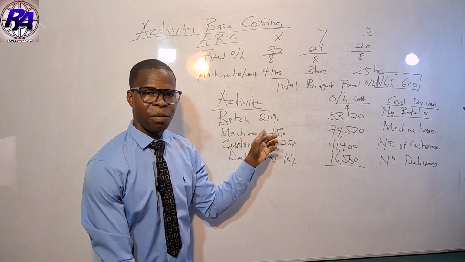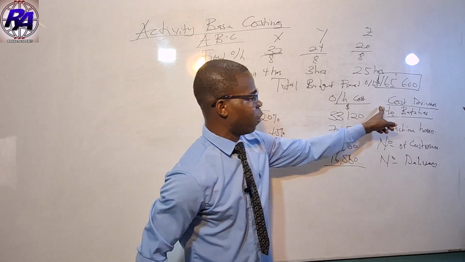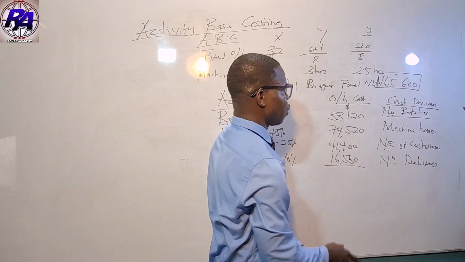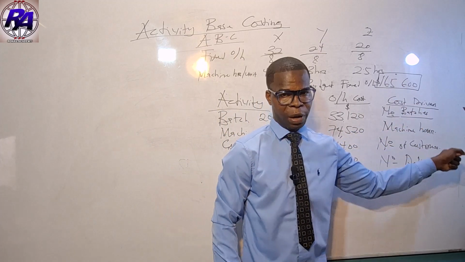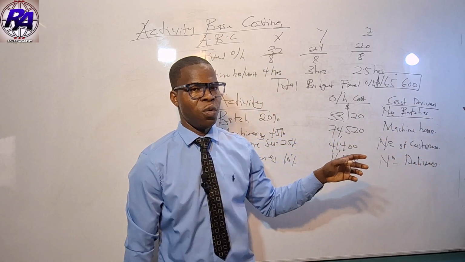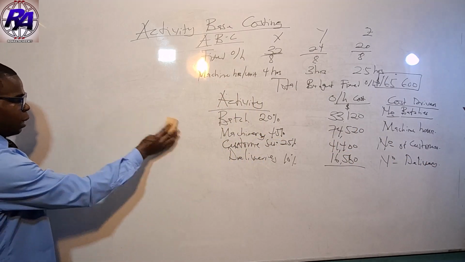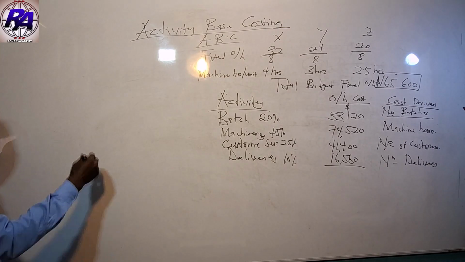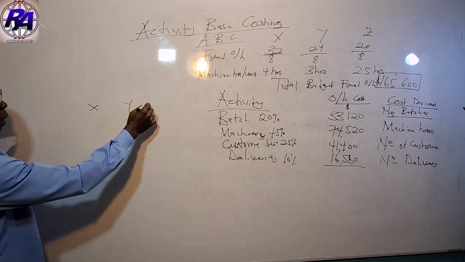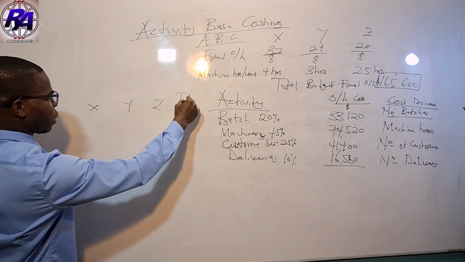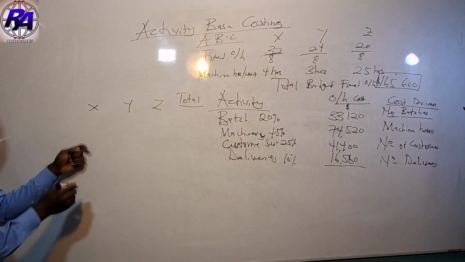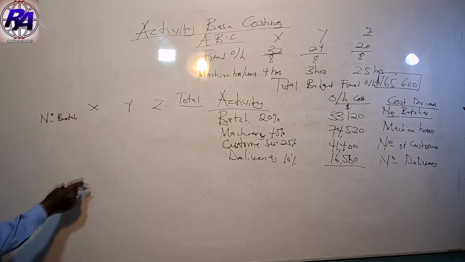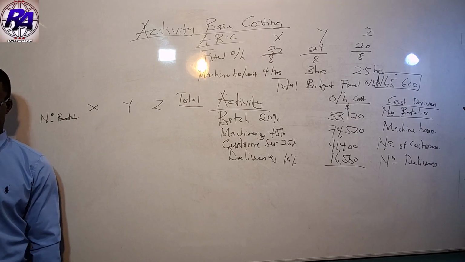So having established each activity and their respective cost drivers, what is needed is to determine the total of the activity, which we have done already. So what is left is to determine the total of the cost drivers. How do we go about that? Okay, so let's have that one over here. If you look at the question carefully, we have product X, product Y, product Z. Remember, we need a total of them. But with batches, we need number of batches, but we're given quantities, unit in a batch.